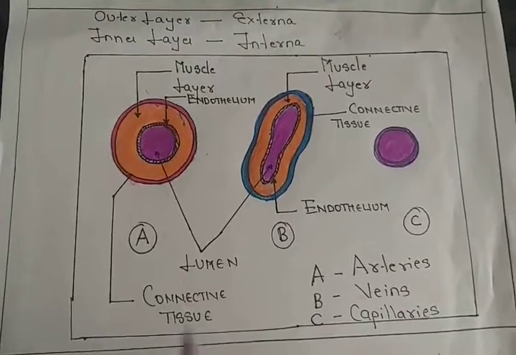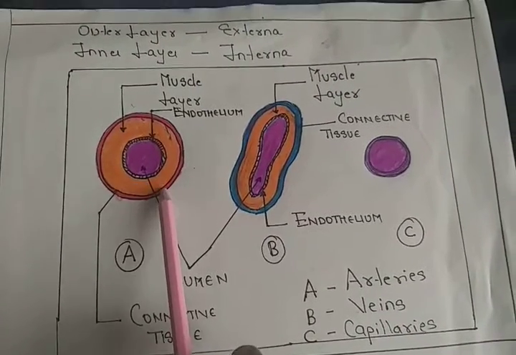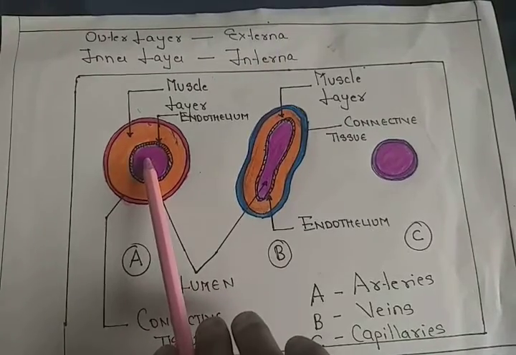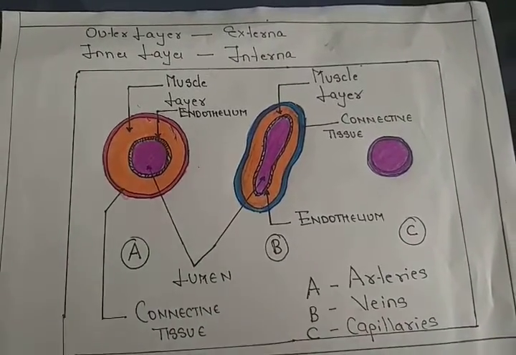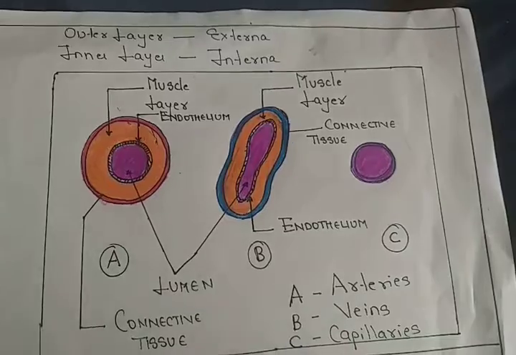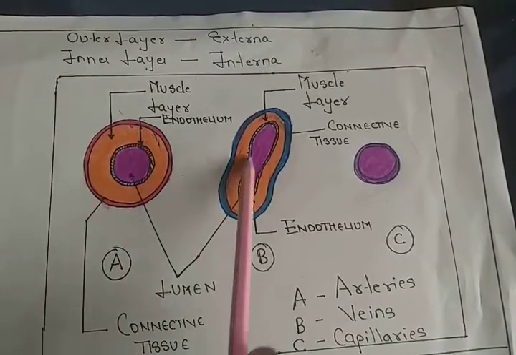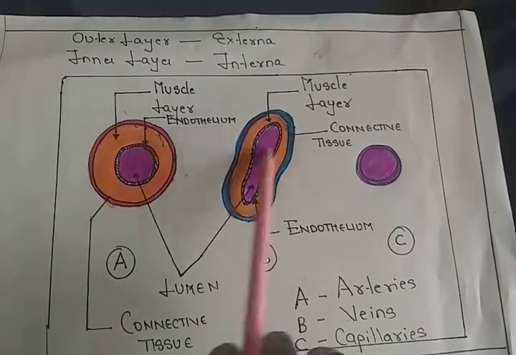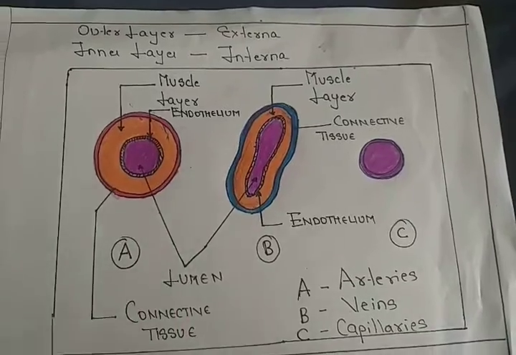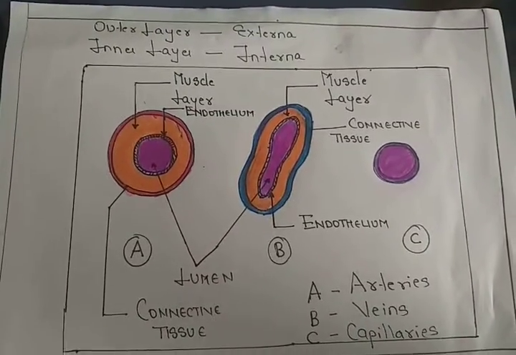Now, once again, the outer layer is tunica externa, the inner layer is tunica interna, and the middle layer is tunica media. An open space is present towards the inner layer, and this open space in biology is called the lumen. What is it called? Lumen.